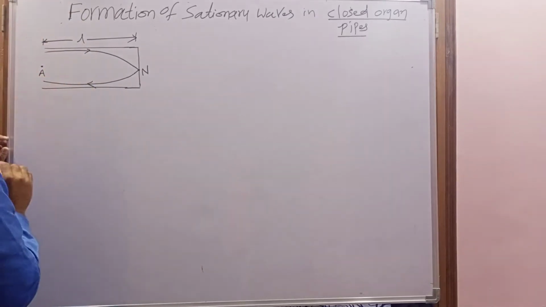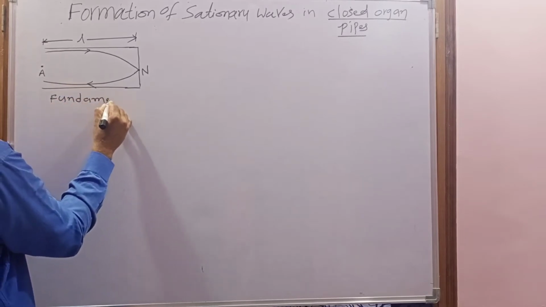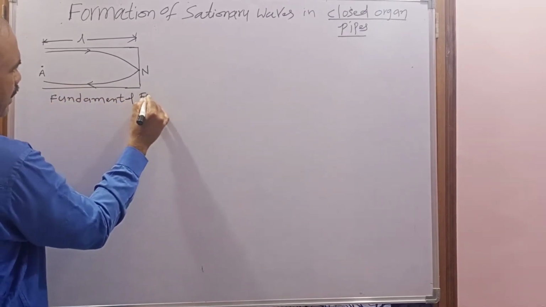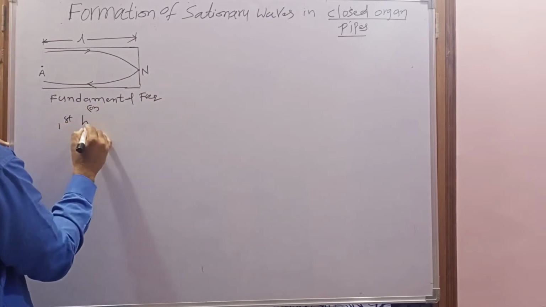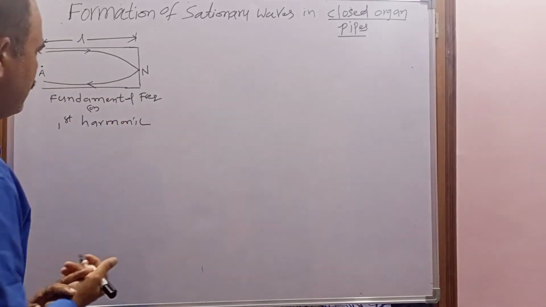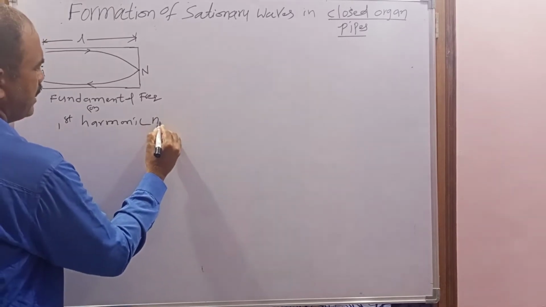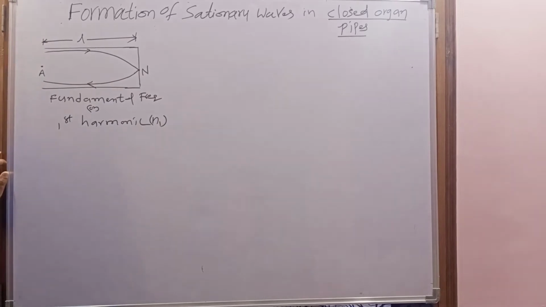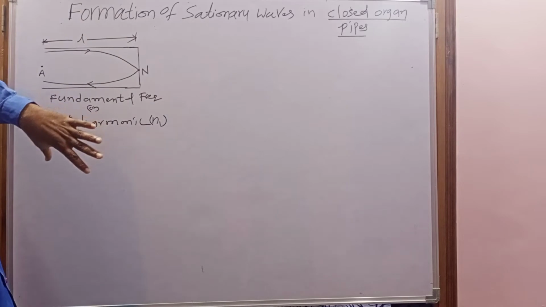Now this frequency is known as the fundamental frequency or first harmonic. Let the frequency be N1. To calculate N1, we follow the same procedure as followed in the open organ pipe. First of all, convert this length into wavelength.